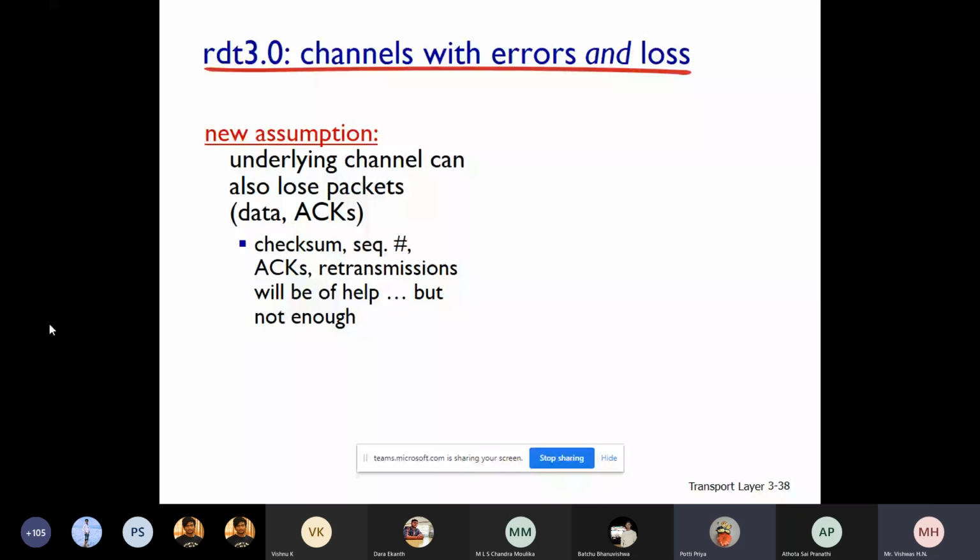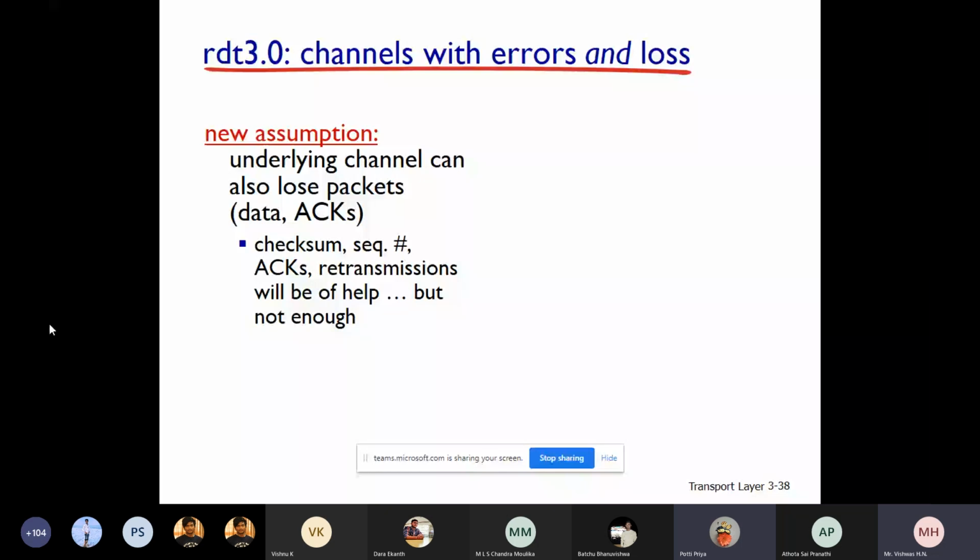Am I clear? Yes, sir. Then the packet is dropped after its time to live expires, after a certain number of hops. Doesn't the receiving router or something send a message to the sender, sir? No, that also won't happen.